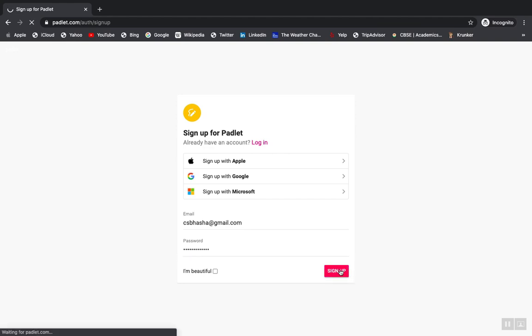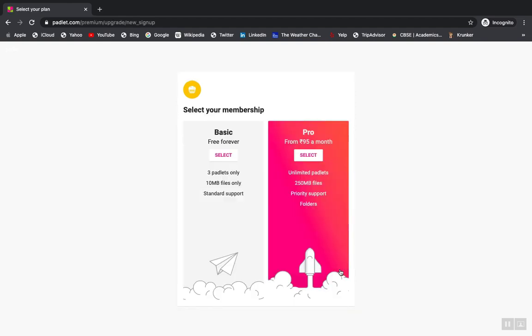So that's why I thought I shall bring it and tell this to you, so that you also get an option of having your data organized properly. Now you can see, we are first working on the basic subscription, and you can have three Padlets. You can have 10 MB files with the standard support. Here you can have an unlimited number of Padlets, and you are allowed to create your own folders, and you can have 250 MB of files. Now 250 is good, because in most cases you are basically using links and connecting them, which hardly requires any space.